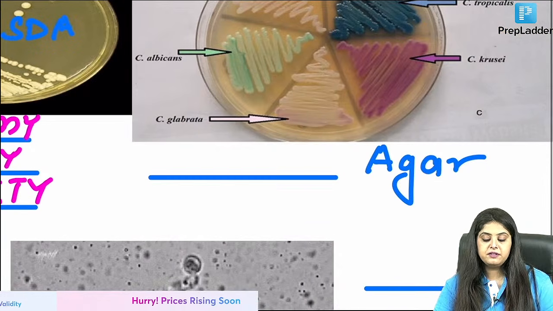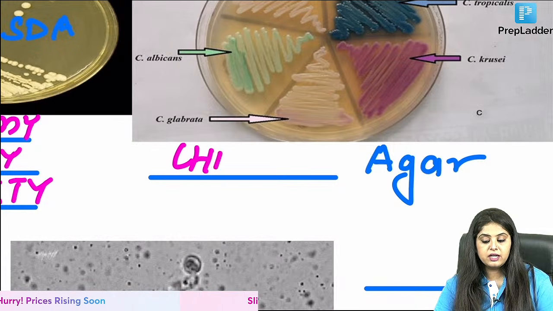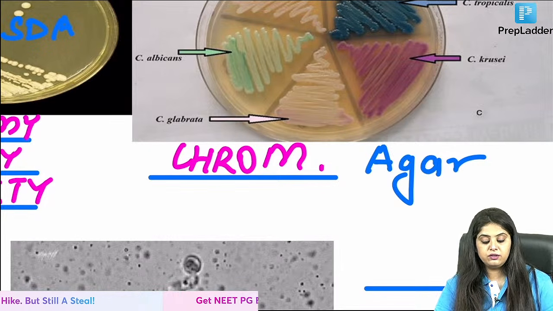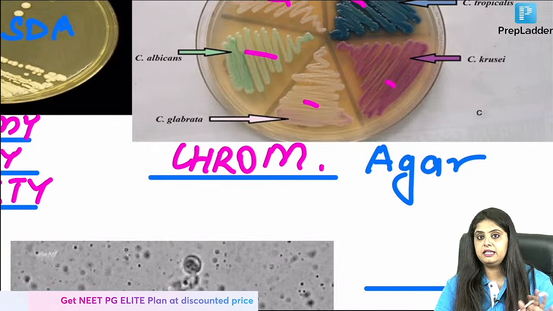अच्छा, Candida के different members, if I have to differentiate, which agar will I use? I will be going ahead with the chrome agar. So this is also done. You can see chrome color, अलग-अलग colors नहीं याद करने.